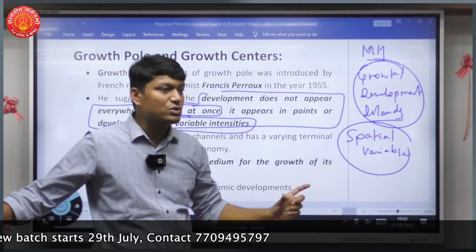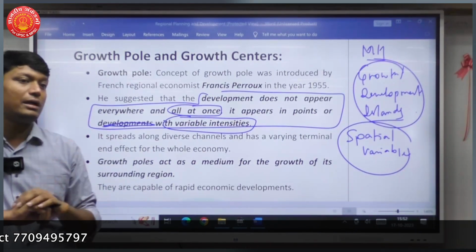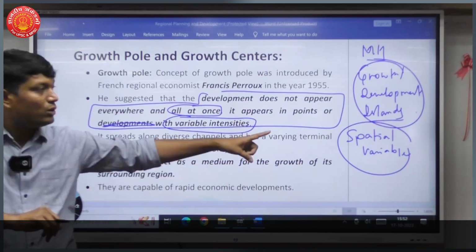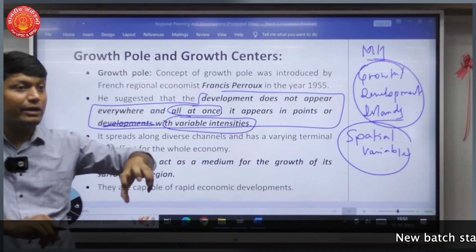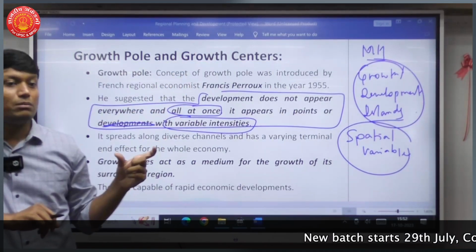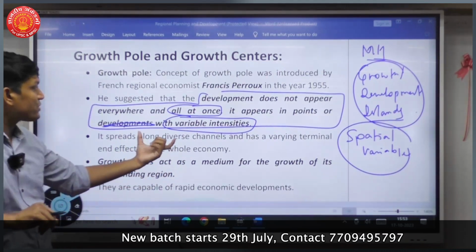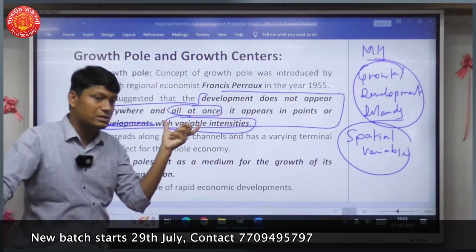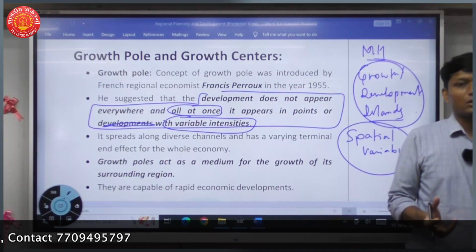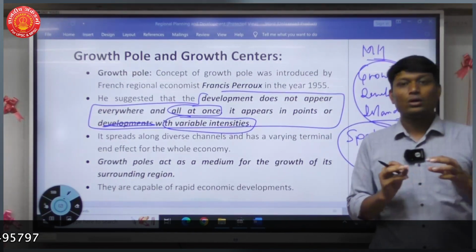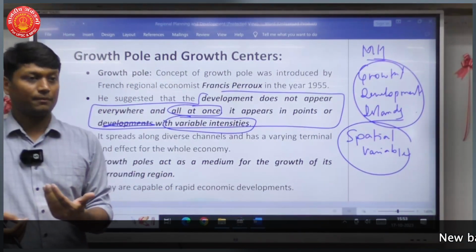And whether you look at a historical perspective or a futuristic perspective, you can very well say that whatever growth is going to be there, where is it going to come? Only in a particular island. It is going to get accumulated in a space. It is going to get accumulated with time. Okay? So spatial and temporal, both aspects are there. So that is why we are saying that it has not happened all at once. It is not that suddenly you prepared a plan today, implemented it, and growth happened. That's not the case. Maybe 50 years ago, you sowed the seed and gradually growth built upon itself.